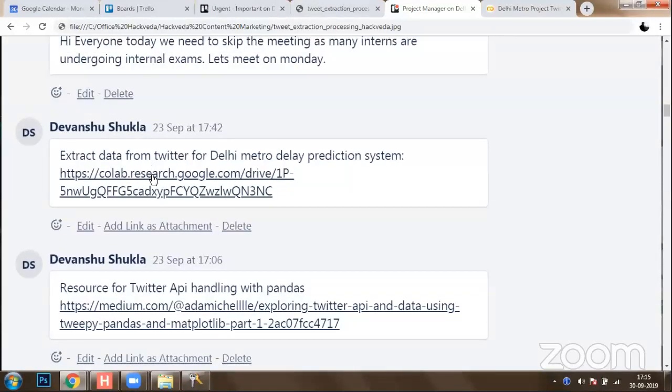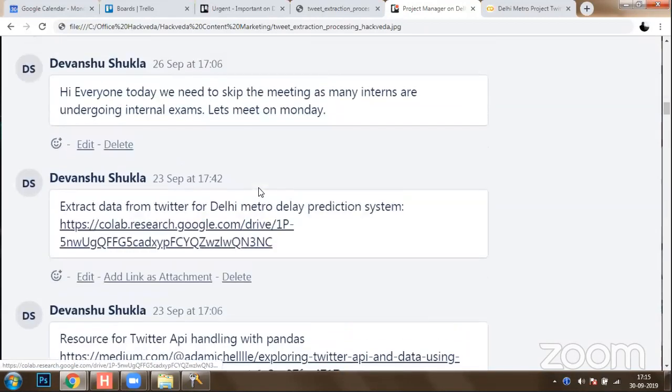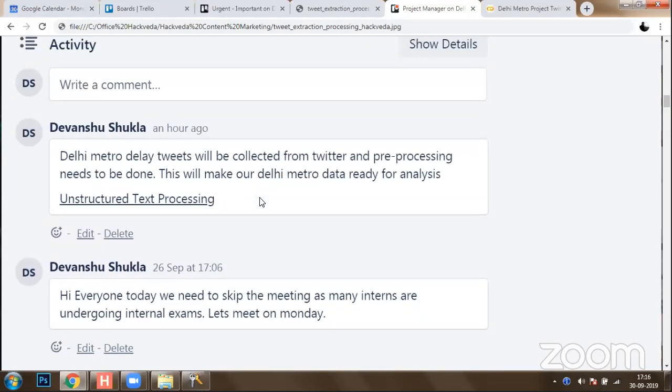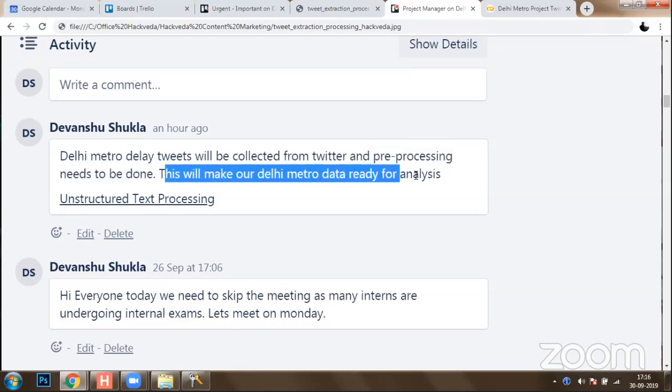I have also shared the script to extract data from Twitter for the Delhi Metro Delay Prediction System project, and the script link is there. We'll be working on the same script, and today's objective is that we will identify Delhi Metro delay tweets, collect the latest tweets from Twitter, and perform pre-processing on this. Okay, this will make our Delhi Metro data ready for analysis.